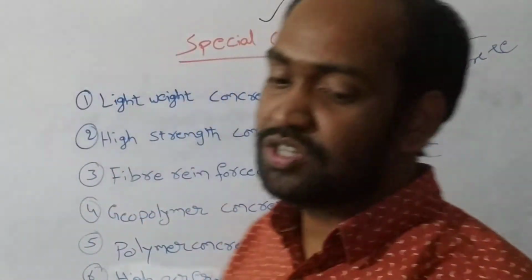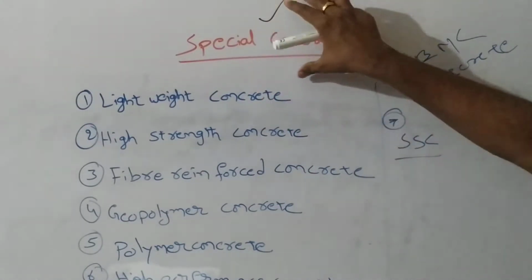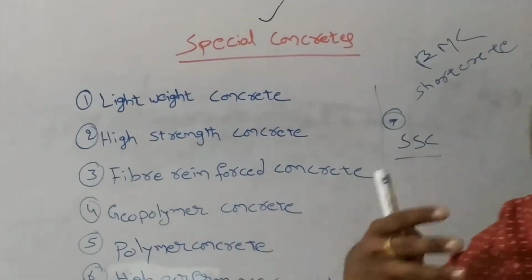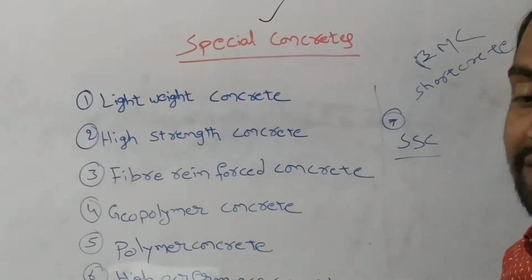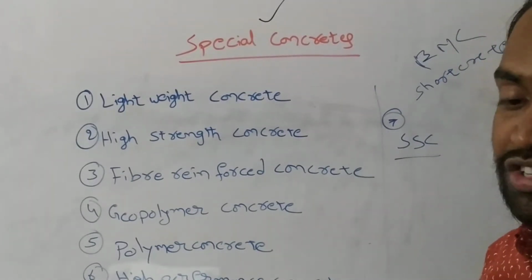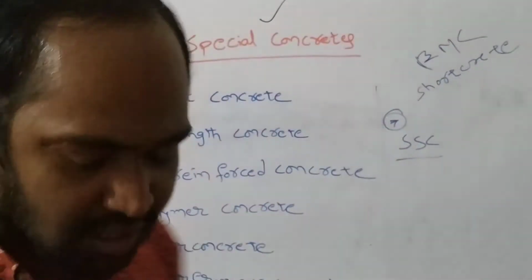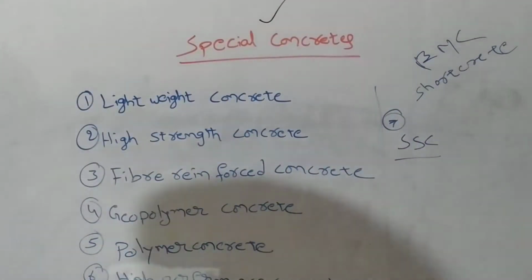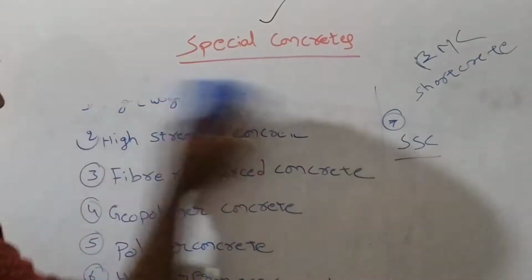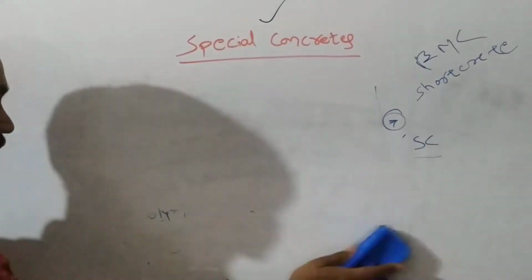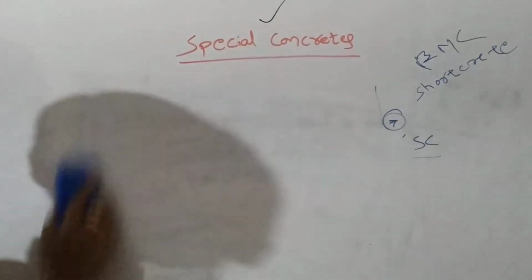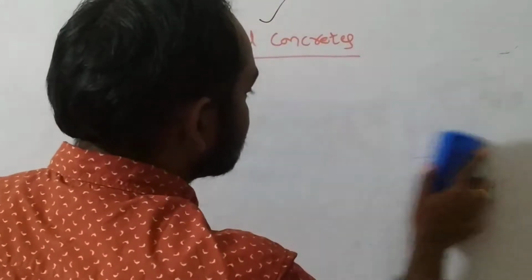This special concrete is used for some special or extreme purpose. Special concrete is used in extreme weather and in large structures. So it has different types of uses. We will see its uses right now: what are the uses of different types of special concretes, or why we need so many types of special concretes instead of conventional concrete.